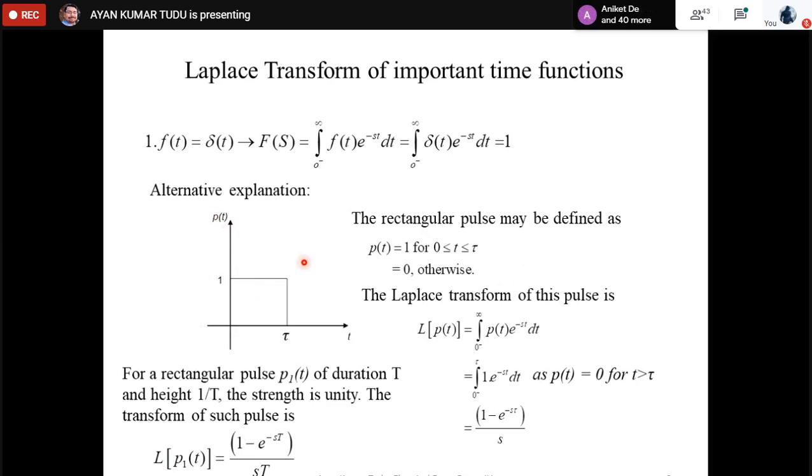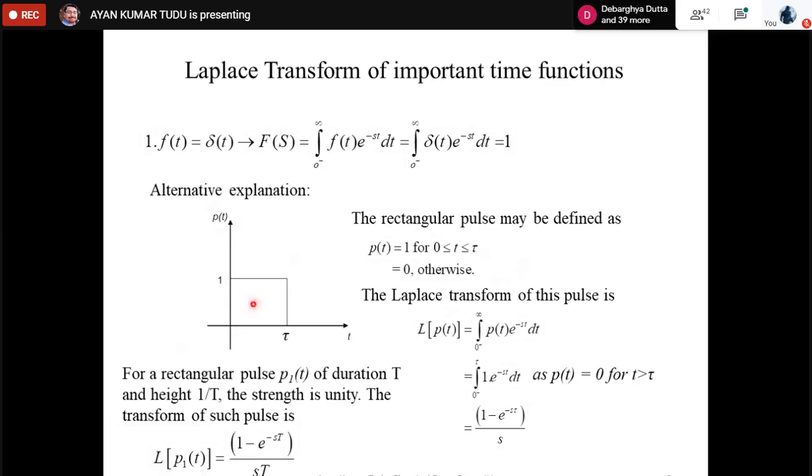This is the rectangular pulse p(t). This is the expression for this particular pulse.